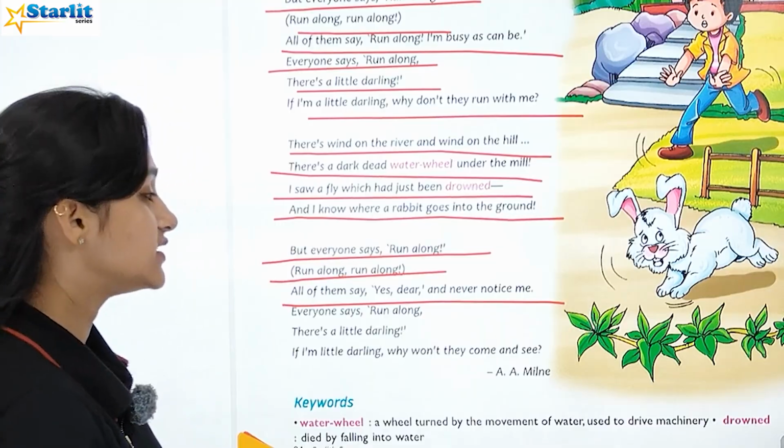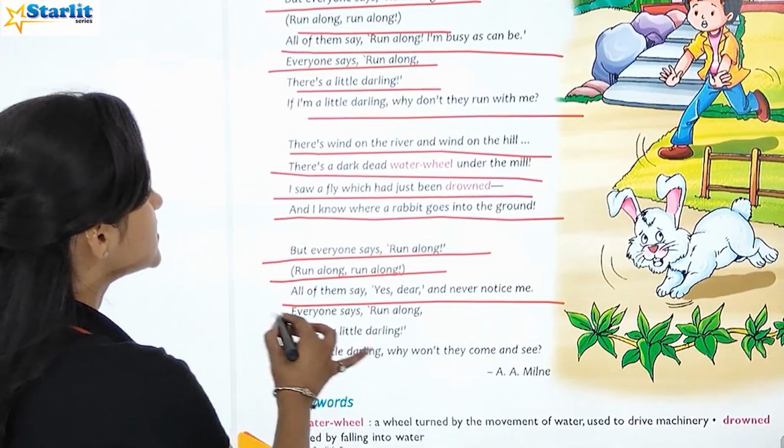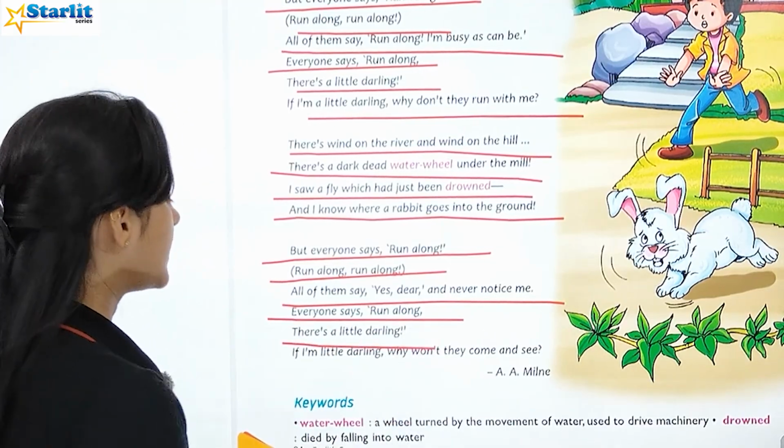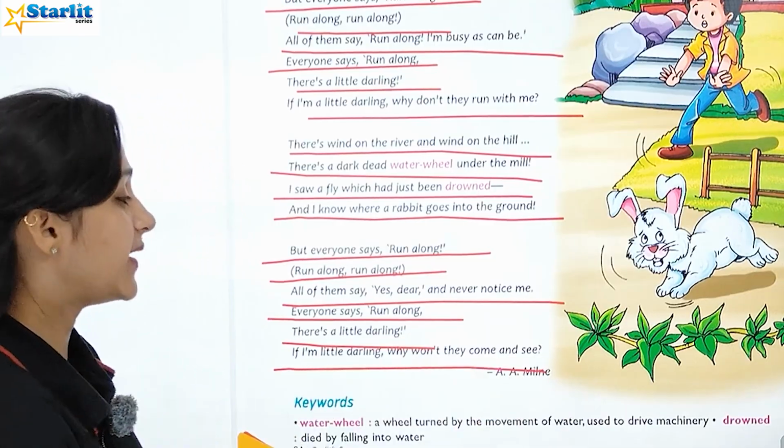But everyone says run along, run along, run along. All of them say yes dear and never notice me. Everyone says run along. There is a little darling. If I am little darling, why won't they come and see?